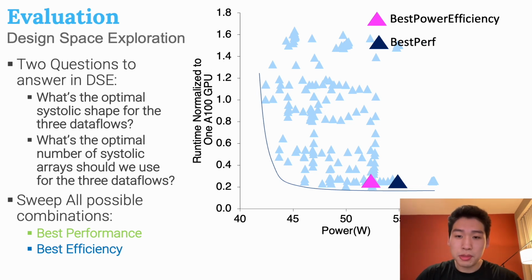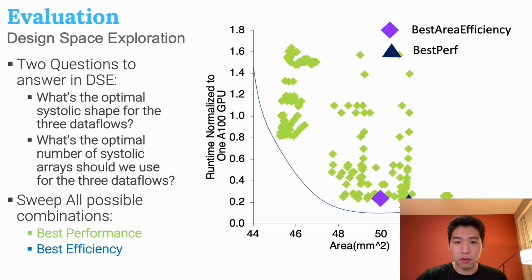We designed a performance model to obtain the performance of all the design points. We also synthesized all these design points using the 15nm technology library to obtain the physical characteristics of the chip. Incorporating these properties together, we plotted a scatter chart for efficiency versus performance. Here, we first show the chart for power efficiency versus performance. As shown in this chart, we picked 2 optimum points on the Pareto frontier, one for the most power efficiency and another for the best performance.